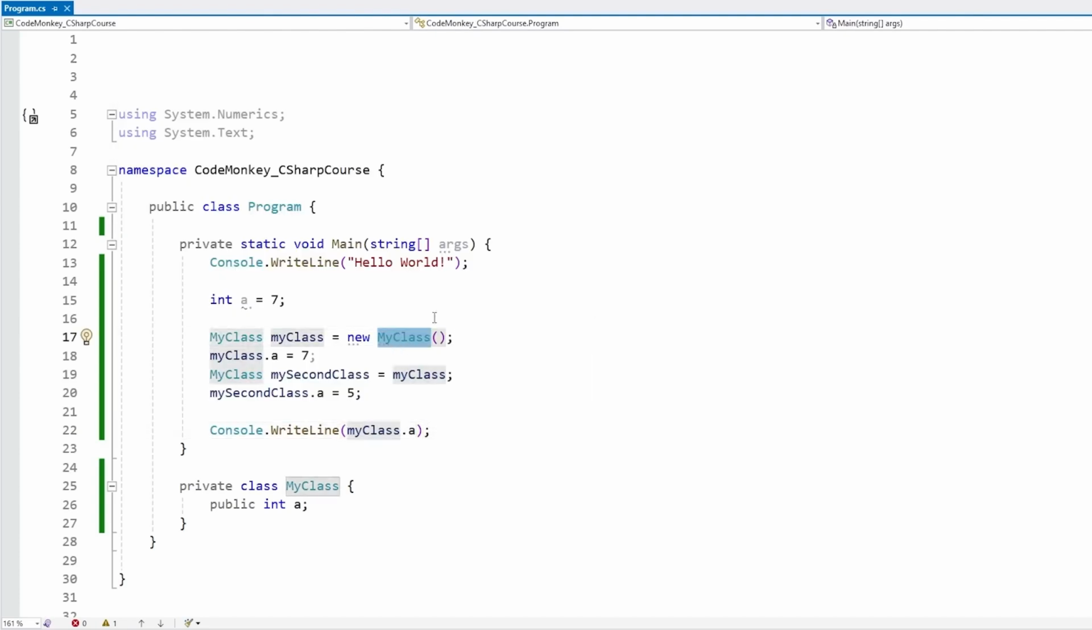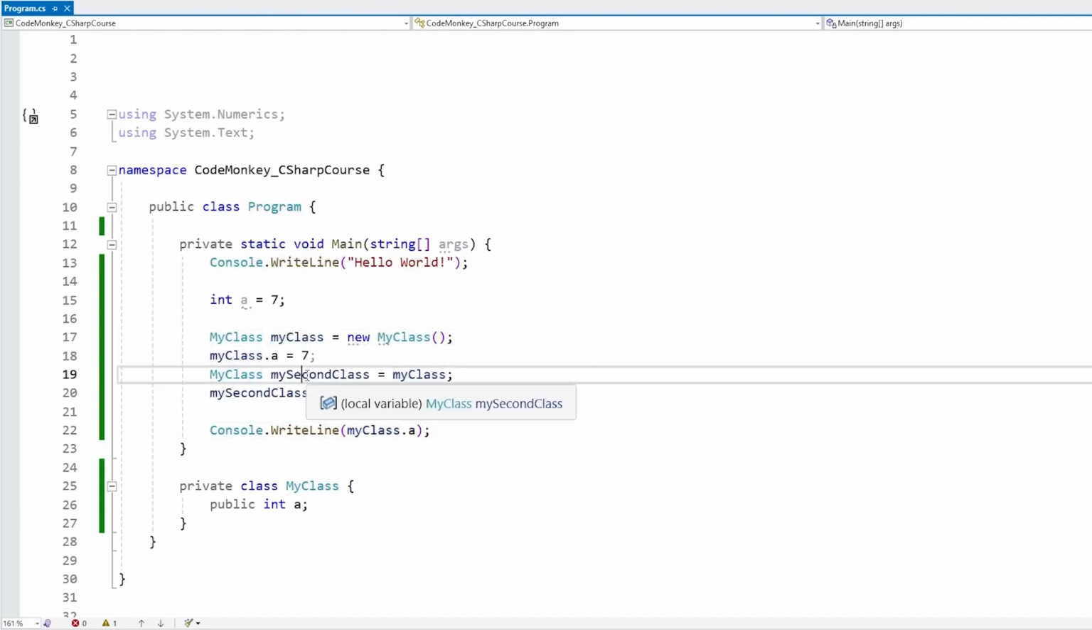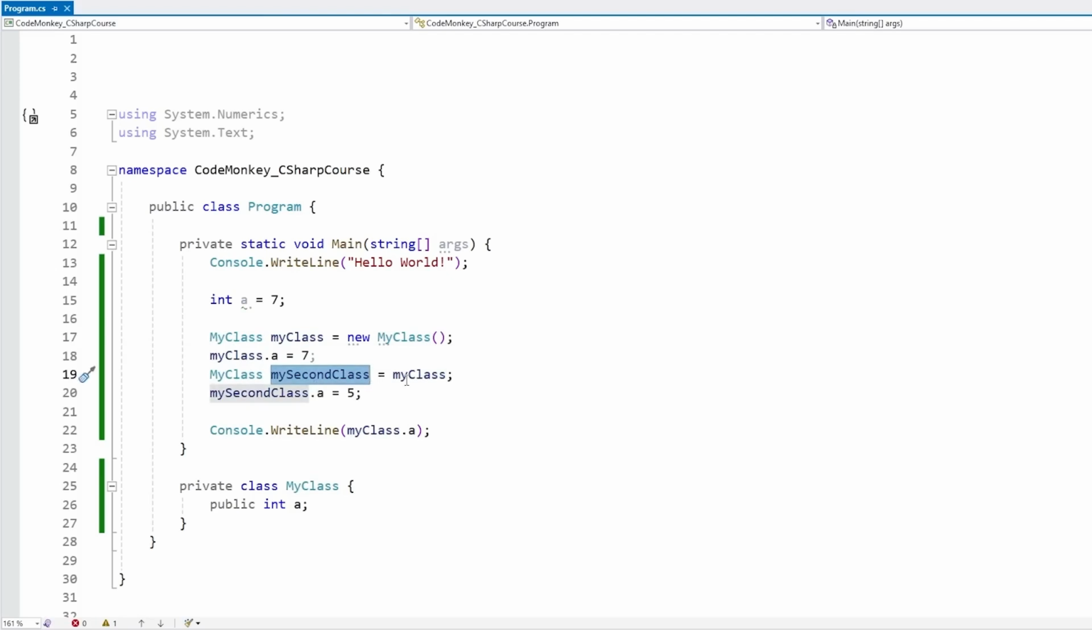Again, that is because classes are reference types, so over here, even though we have 2 separate variables, they are both pointing to the same underlying class. So they're both pointing to the same underlying memory position, they're both pointing to the same actual object, both of them are referencing just a single instance of our MyClass.